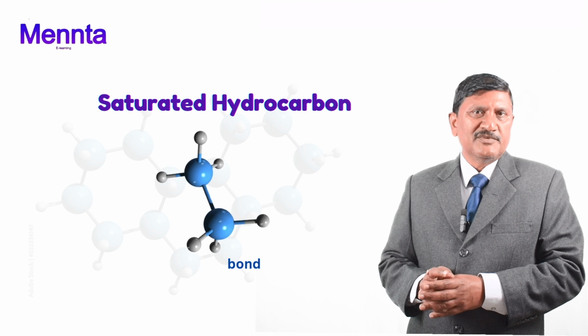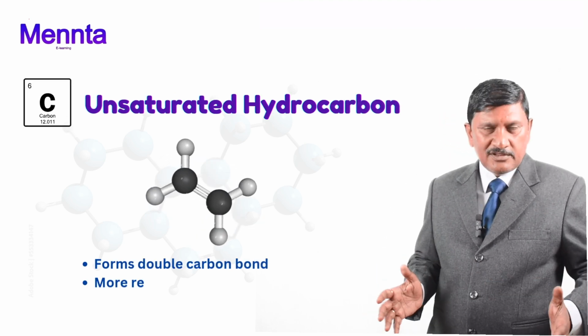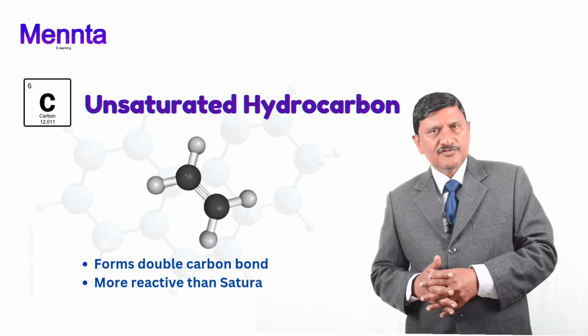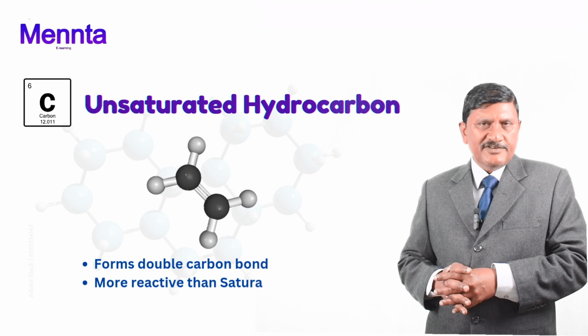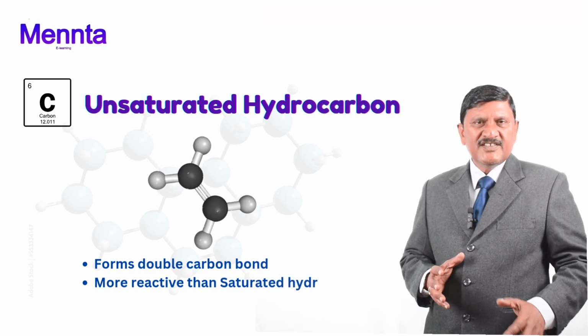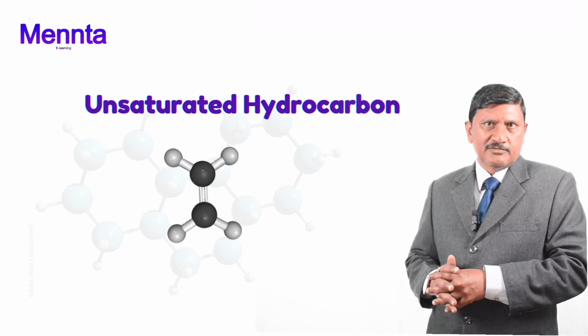Unsaturated hydrocarbon is where the bond between carbon and carbon is double or triple. According to reactivity, unsaturated hydrocarbon is more reactive than saturated hydrocarbon.